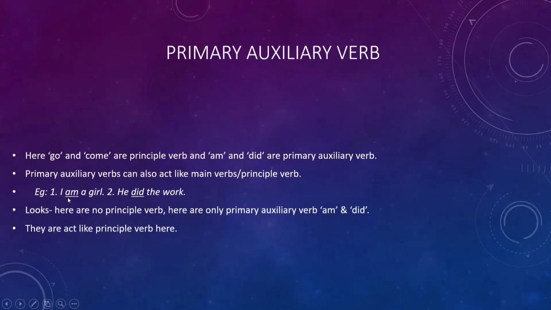But am is here acting like principal verb. Next example, he did the work. Here is also no principal verb. Here is only primary auxiliary verb did. And did here also acts like principal verb.